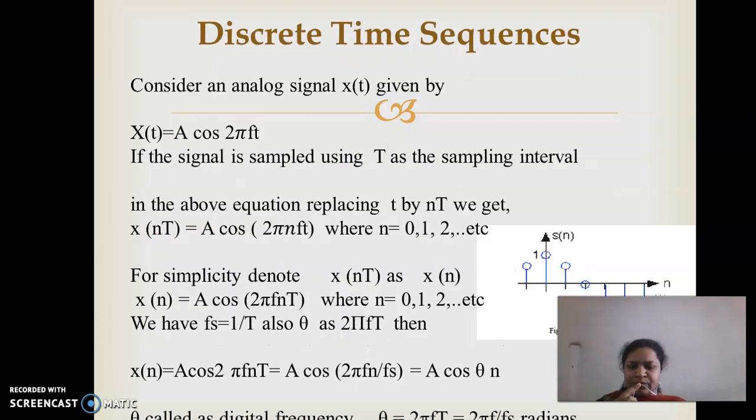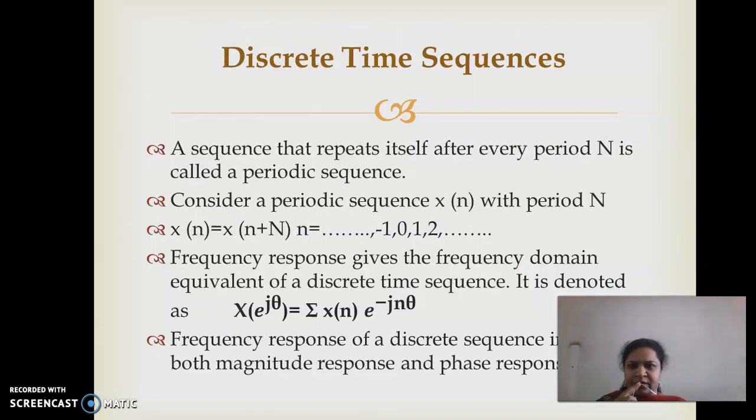Now we have taken it for a single signal. Take a periodic sequence with a period N. So if you start with x of n, then x of n plus N should be equal to x of n.